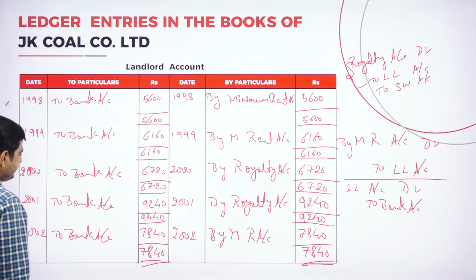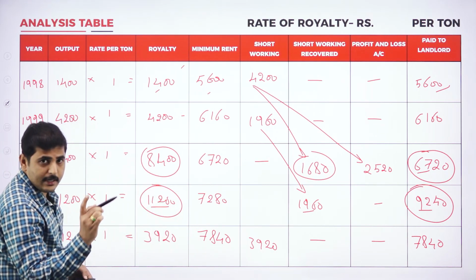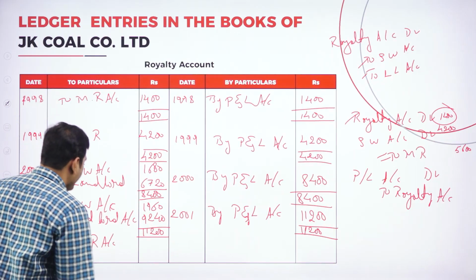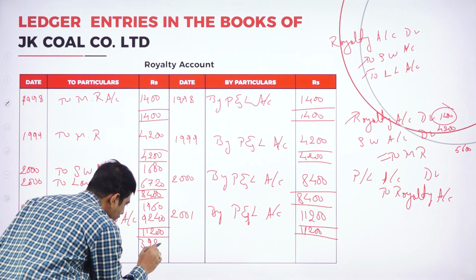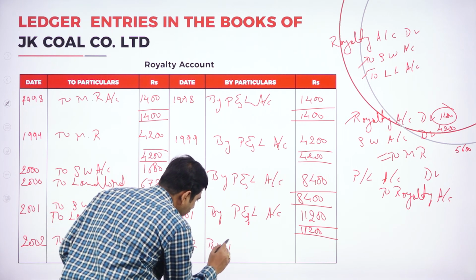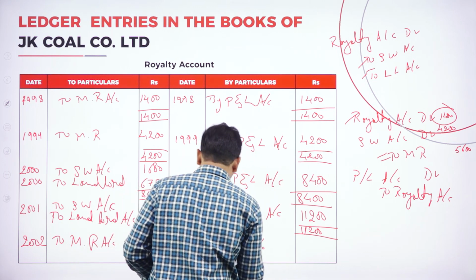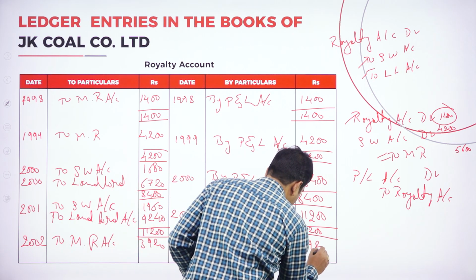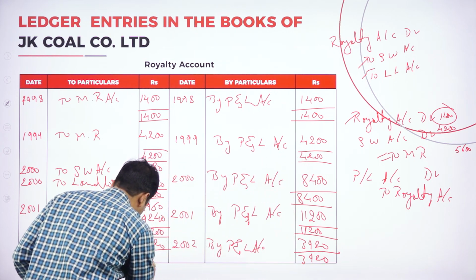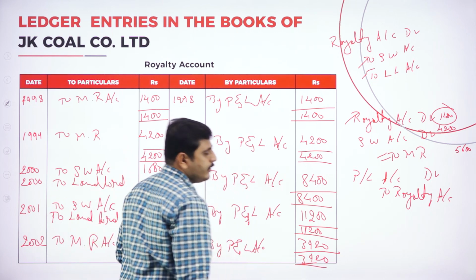Even though I am writing to minimum rent account, we should show the royalty amount, 3,920. Again 2002 by profit and loss account. The amount transferred to profit and loss account is 3,920. Both sides should get tally.